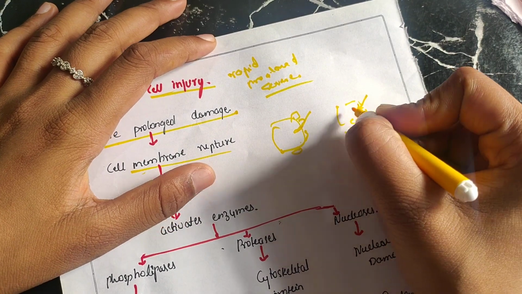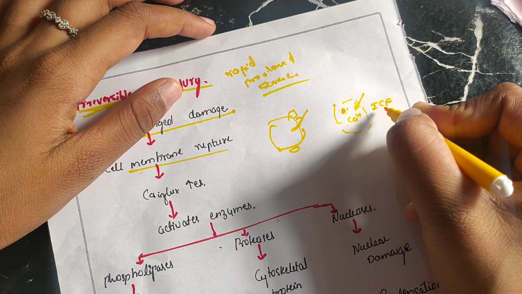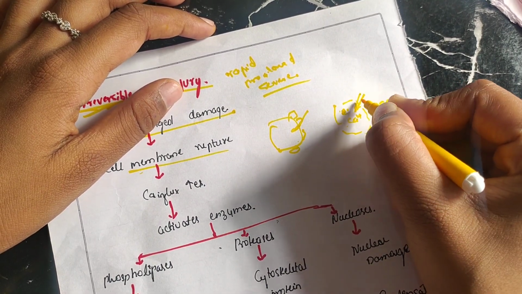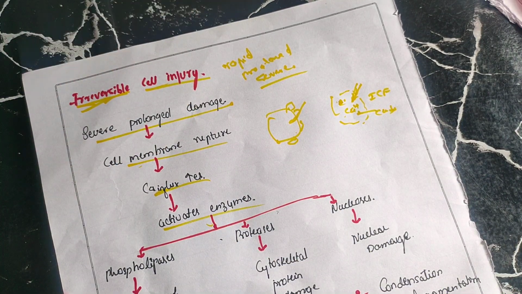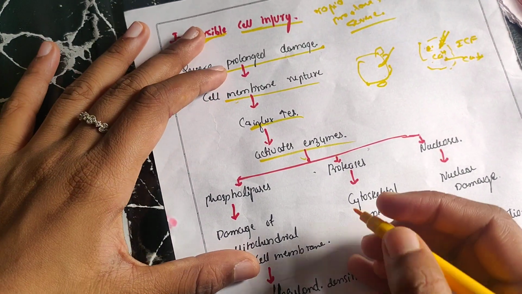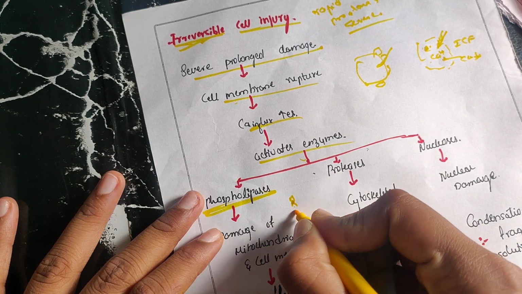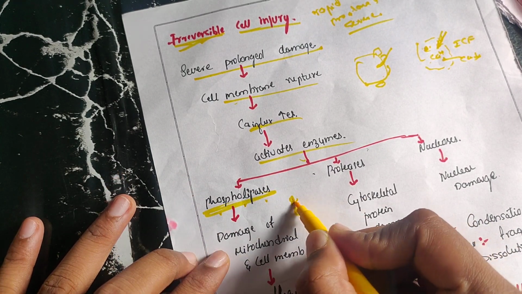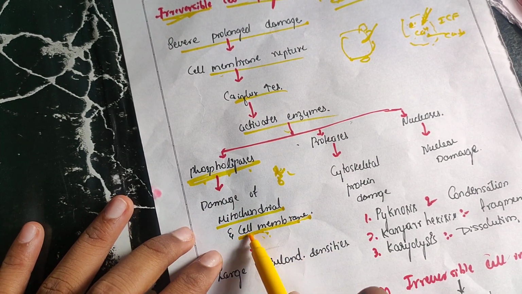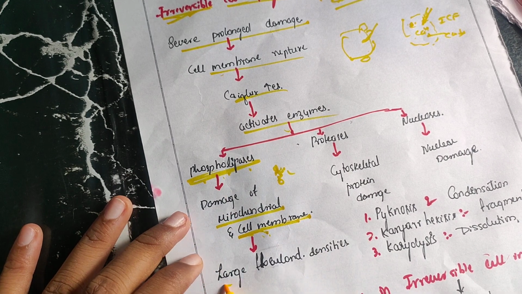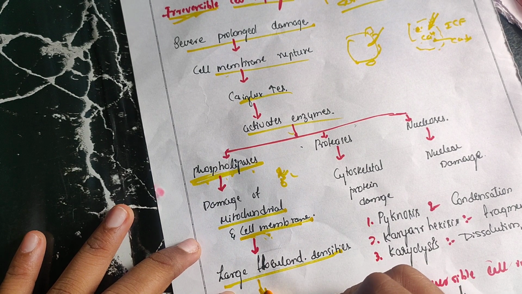Usually calcium will be less in the intracellular fluid, ICF. When the cell membrane ruptures, calcium starts accumulating inside. Calcium activates many enzymes, as a coenzyme. It activates phospholipases, so it breaks the cell membrane. You know, the cell membrane is made up of a phospholipid layer. These phospholipases break down the phospholipids and damage the cell membrane, and the mitochondrial membrane is also damaged. So there will be large flocculent densities. Large flocculent densities you can see in mitochondria.